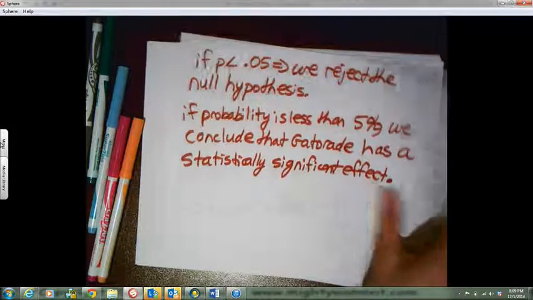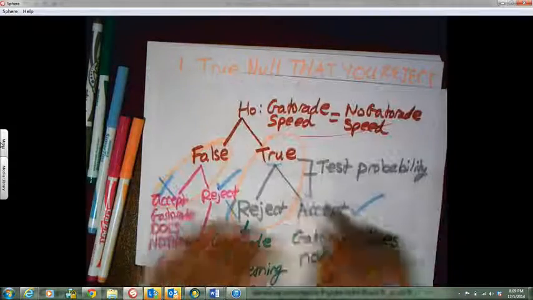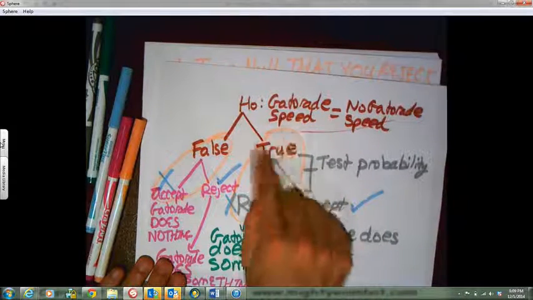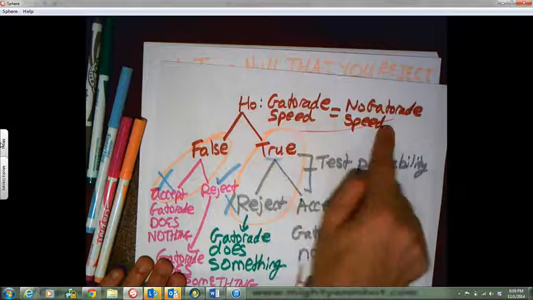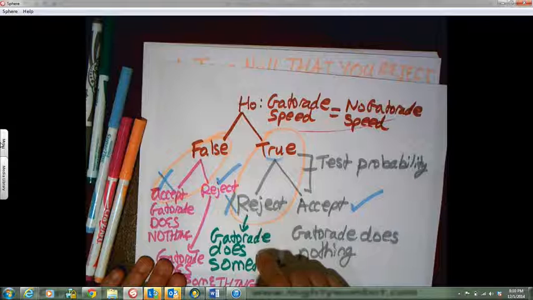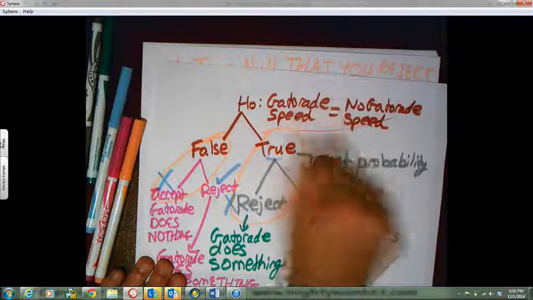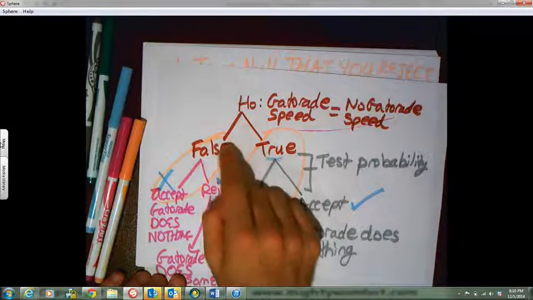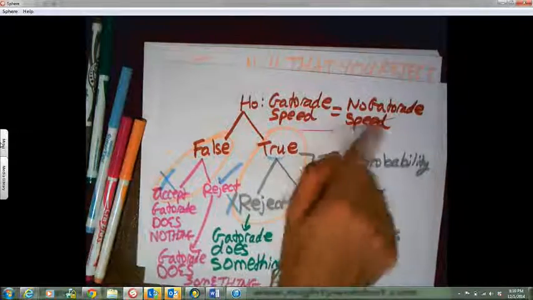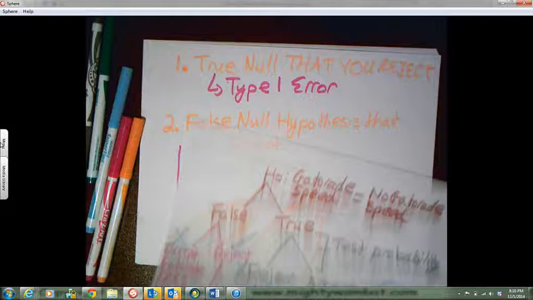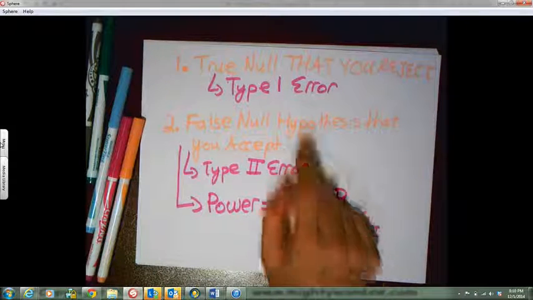And finally, we talked about the two mistakes we could make. We said if this is true, if Gatorade does nothing, I might reject that. I might say, well, Gatorade does something. That's a mistake. And if this is wrong, I might accept that this is true. I might accept that Gatorade does nothing. That's a mistake. Each of these mistakes has a name. Type 1, type 2 error.